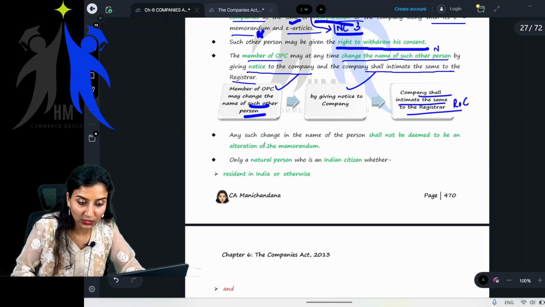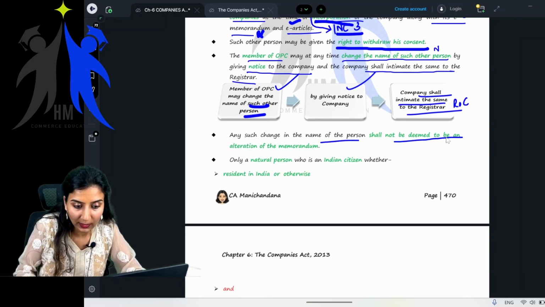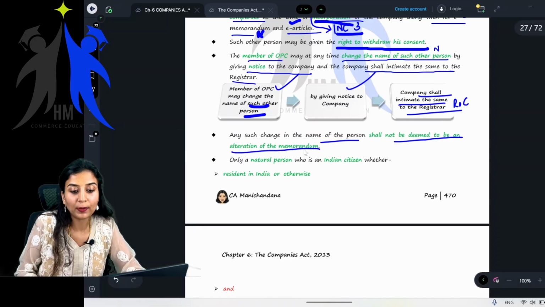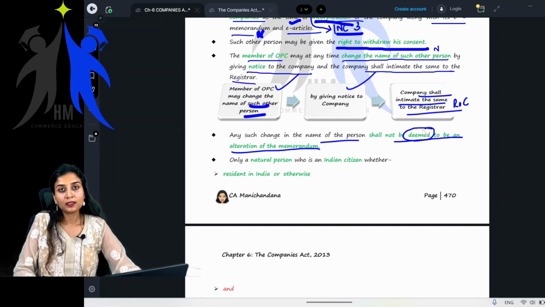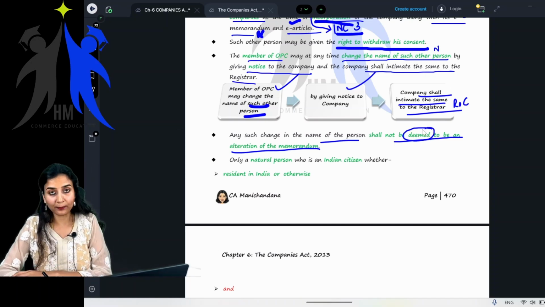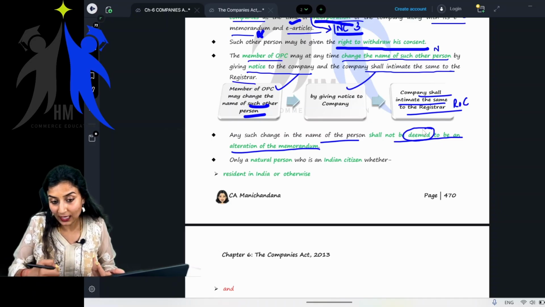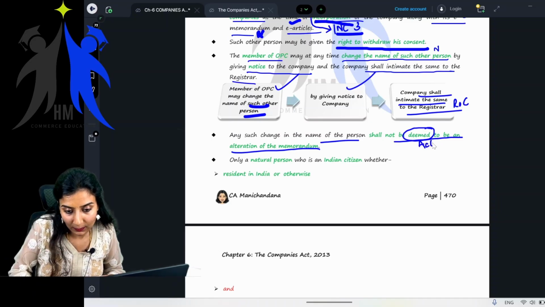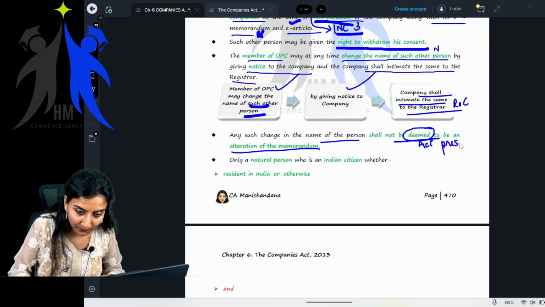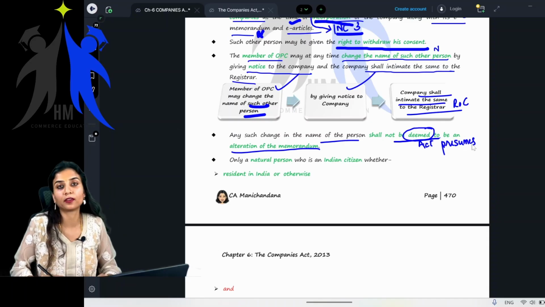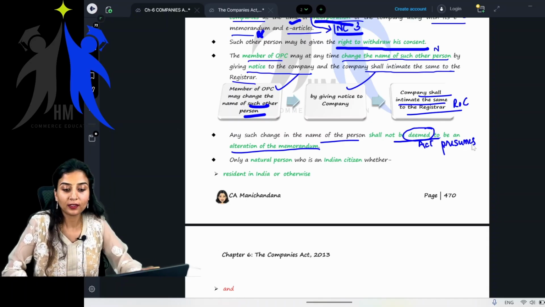Fine. And any such change in the name of the person shall not be deemed to be an alteration of the memorandum. See, children, shall not be deemed. What do you mean by deemed? See, in law, when you say deem, the deeming provisions, it is nothing but the act presumes. Act presumes means it assumes something. The act itself assumes something. That is the meaning of deemed.